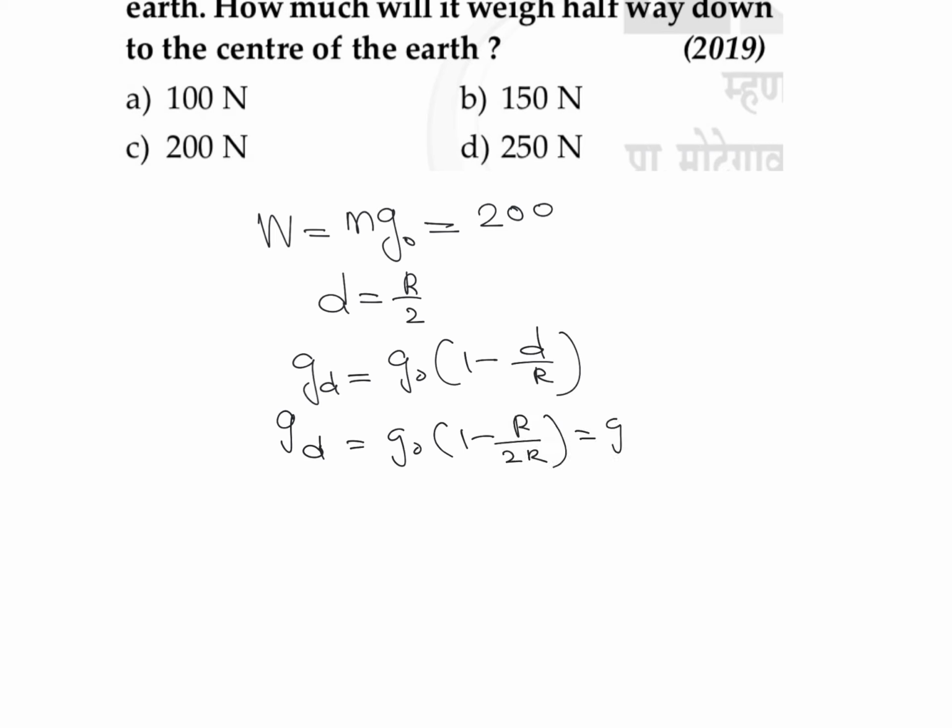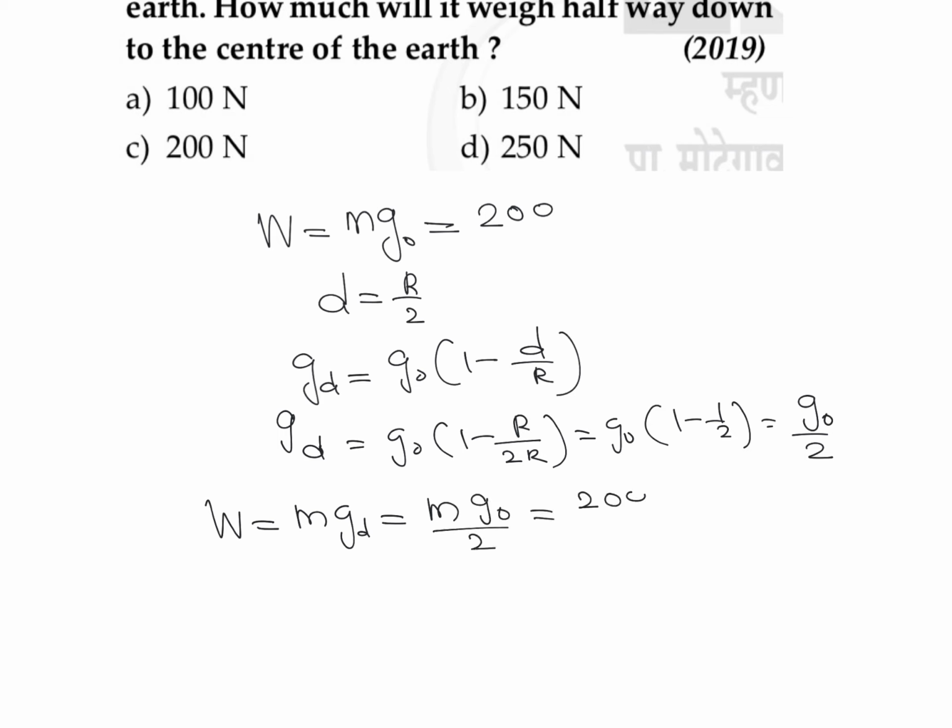So we can write this as g0 into 1 minus 1 by 2. 1 minus 1 by 2 is 1 by 2, so we can take it as g0 divided by 2. So the value of weight, we can take it as mass into acceleration due to gravity. Now at a distance halfway down, the acceleration due to gravity is g0 divided by 2. So we can write this as m g0, which is 200, divided by 2, which is equal to 100.